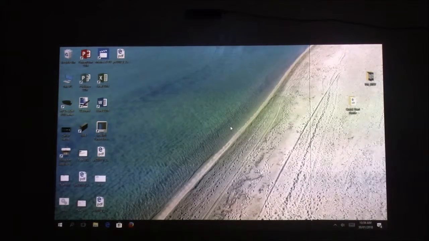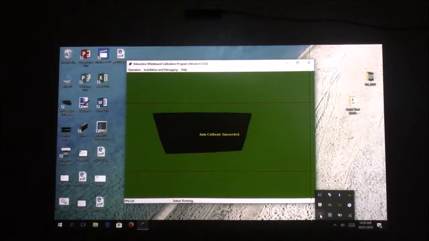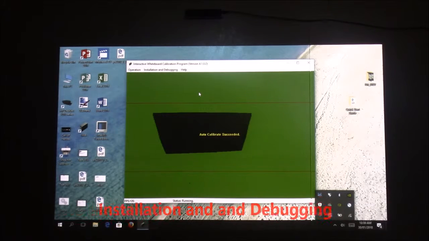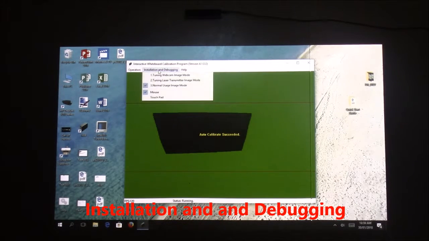After setting up the equipment and installing the software, we are going to proceed to the calibration process. Navigate the mouse cursor to the lower right corner of your desktop, then select the IWB icon. Click Installation and Debugging. Three options will appear.